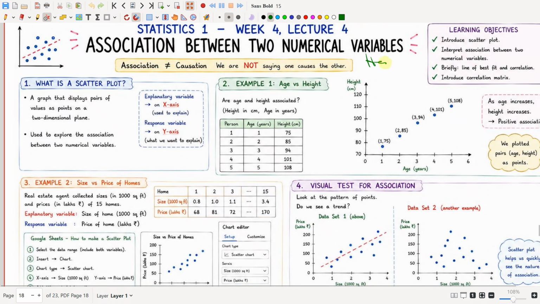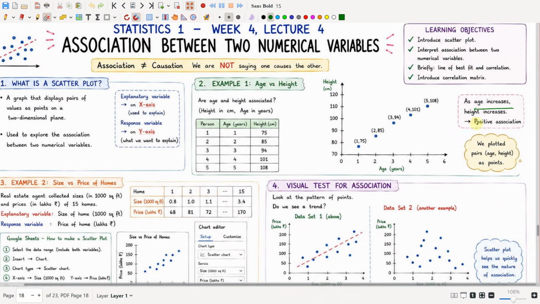So since height is dependent on age, here age will be the explanatory variable, that is, it will be on the x-axis, and height is the response variable, so it will be placed on the y-axis. As age increases, height will also increase, so this is a positive association. We are plotting all these points, and this is the scatter plot, and we are getting an increasing trend, right? So we plotted the points as pairs, that is, age comma height as points.